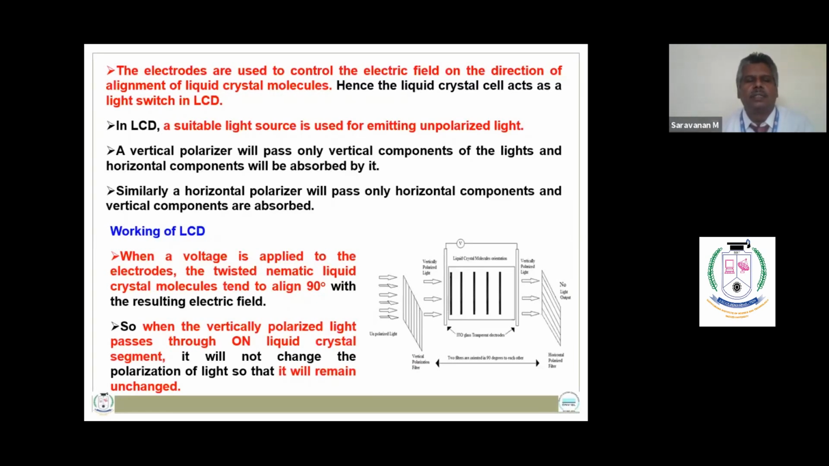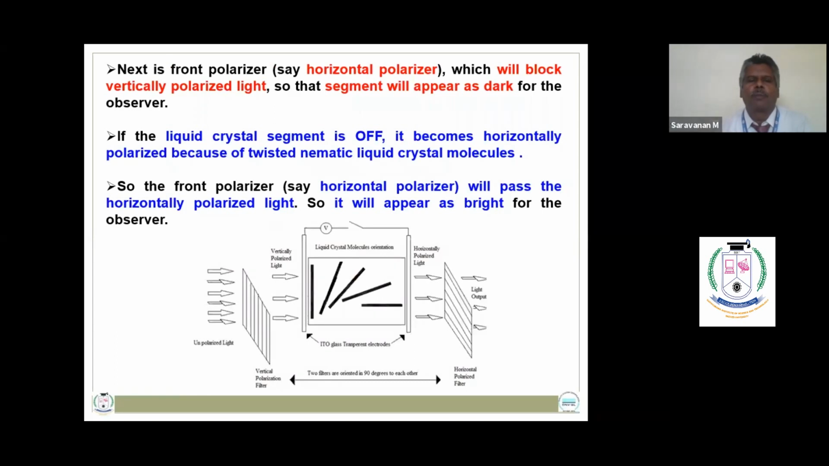In an LCD, we need a suitable light source emitting unpolarized light. When a voltage is applied to the electrodes, the twisted nematic liquid crystal molecules tend to align, and the vertically polarized light passing through the liquid crystal segment remains unchanged. Next is a horizontal polarizer, which will block the vertically polarized light, so that the segment will appear dark.